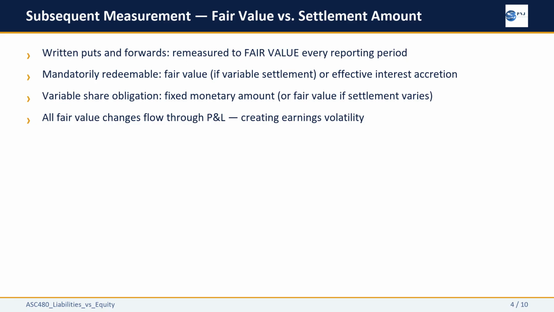If the settlement amount is fixed, as in a fixed redemption price, the carrying amount is accreted toward that settlement price using the effective interest method, which generates periodic interest expense. Variable share obligations with fixed monetary amounts are carried at that fixed amount. The principle is, where the obligation can change, fair value captures that change through earnings.